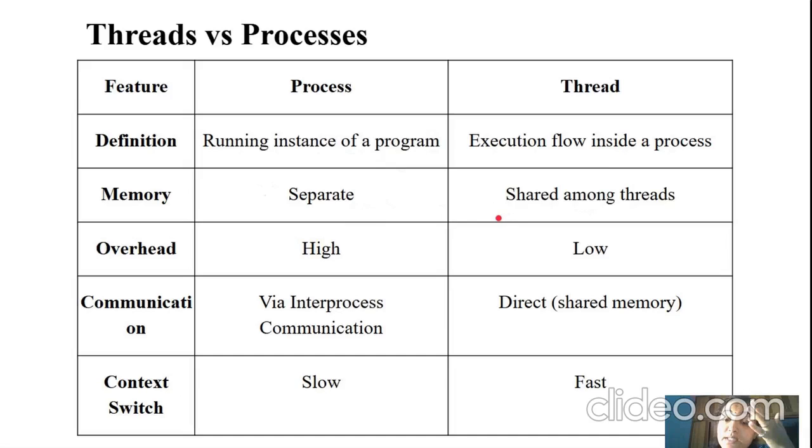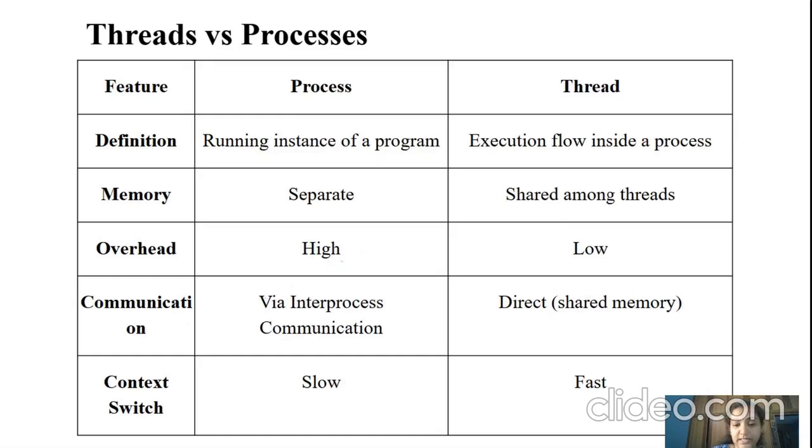With respect to communication, processes involve inter-process communication. Threads have direct shared memory. With respect to context switching, processes are very slow, while for threads context switching is very fast.